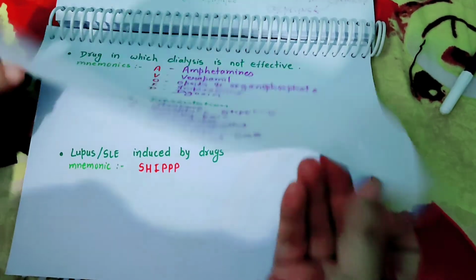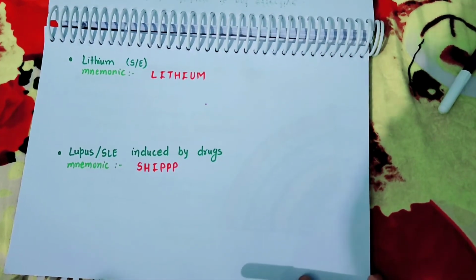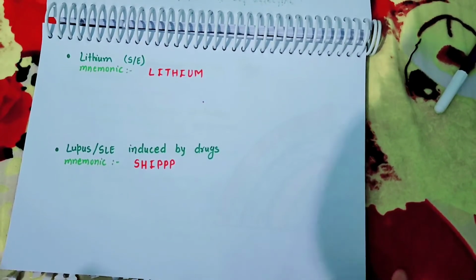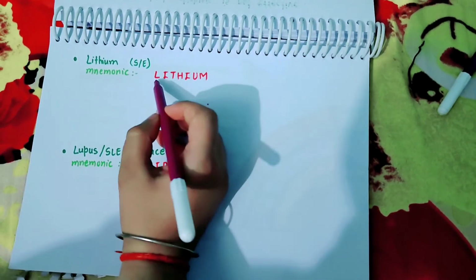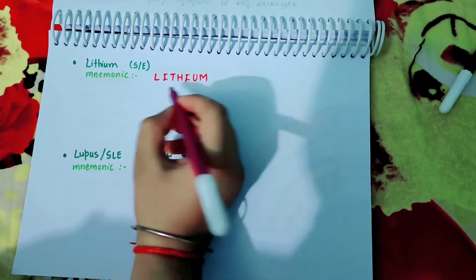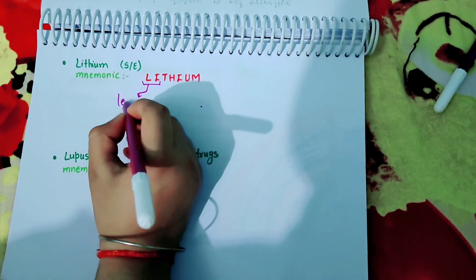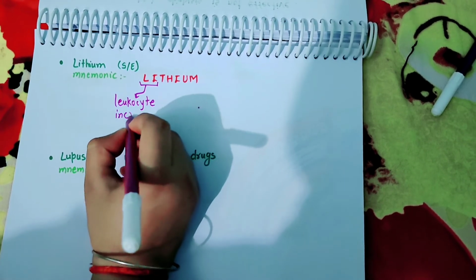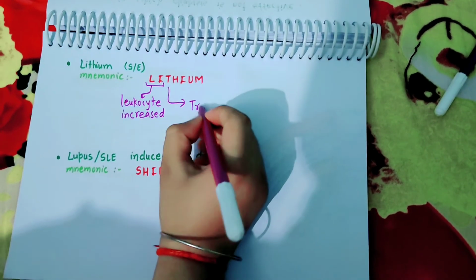Now come to the next mnemonic, that is lithium. What are the side effects in case of lithium overdose? For this, the mnemonic is lithium, L-I-T-H-I-U-M. Here Li stands for leukocyte increased. T stands for tremor.